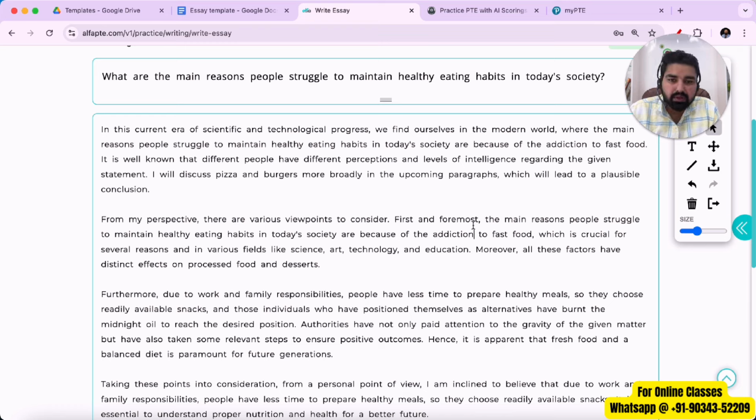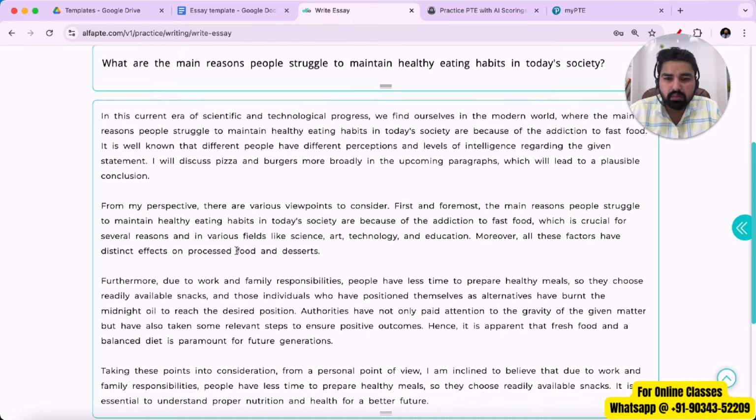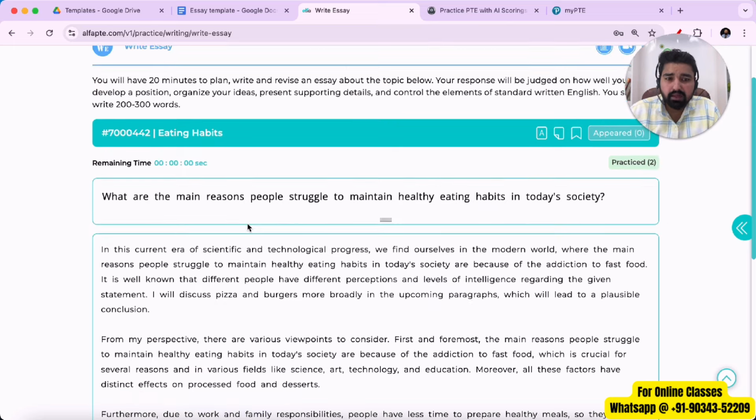The previous template of describe image are not working anymore. Same is the case with essay writing as well. They have blocked few templates as well, and students are not getting good marks if their content is less. So try to add more keywords in your essay writing. I'm pretty sure if you follow this method, the one that I've taught you, you will end up getting good marks in real exam. Let me show you with one more example on a different website.